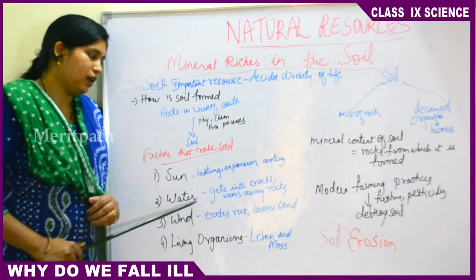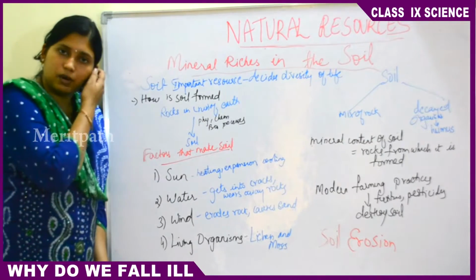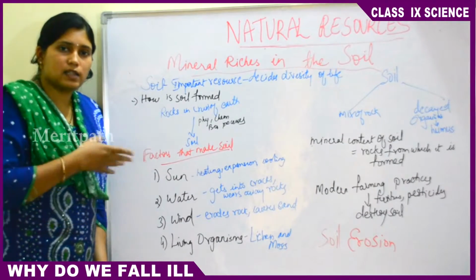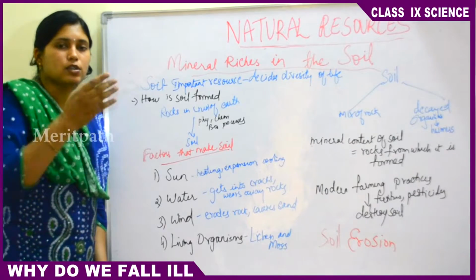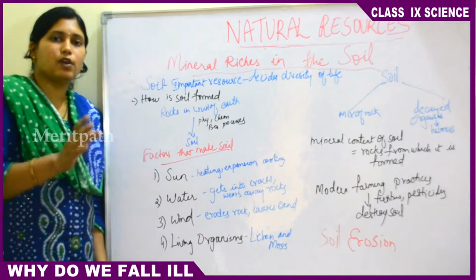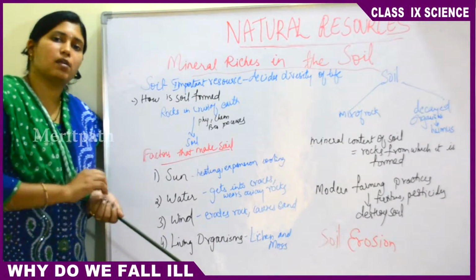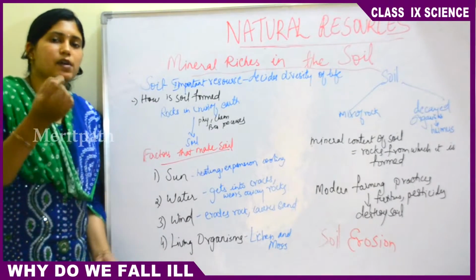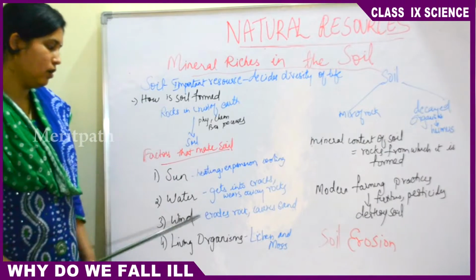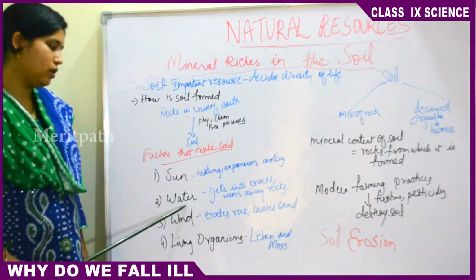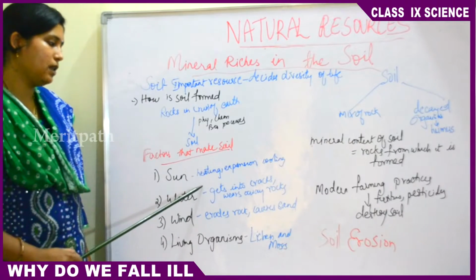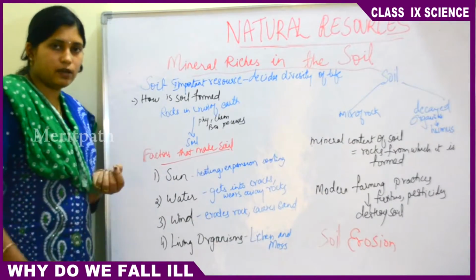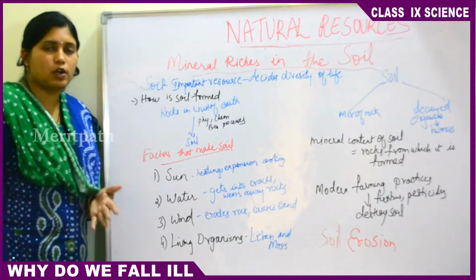So how does water affect the soil? The cracks develop due to the expansion and contraction of the rocks due to sunlight. In these cracks water goes and gets deposited. So water has the capacity of wearing away the rock surfaces. Again, if two rocks are rubbed against each other, they get worn off due to the presence of water and get converted into small particles of rock. That is called soil. So this water gets into the cracks caused by the sun and wears away the surfaces of rocks. These rocks will convert into small particles of rocks called soil.